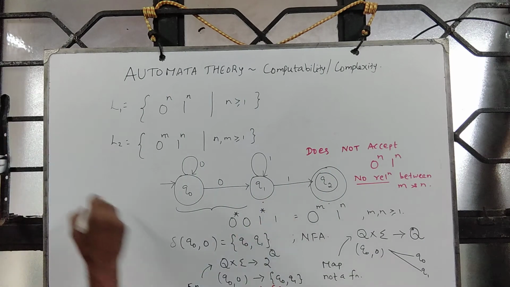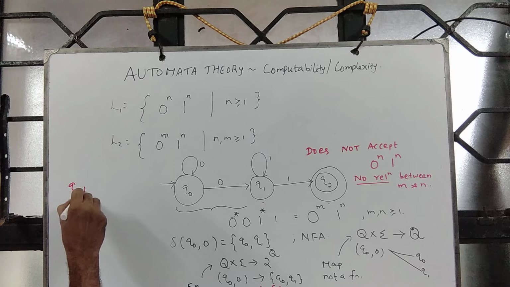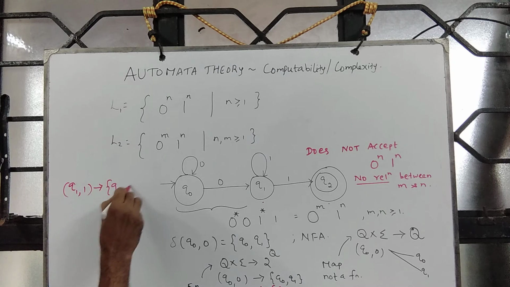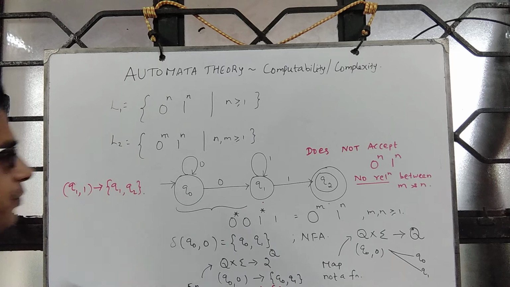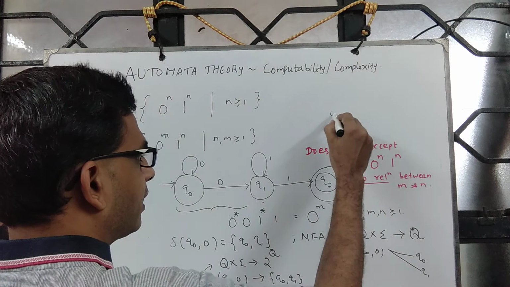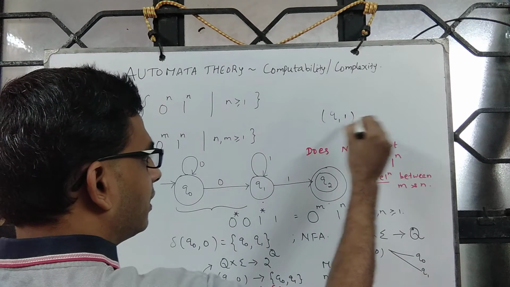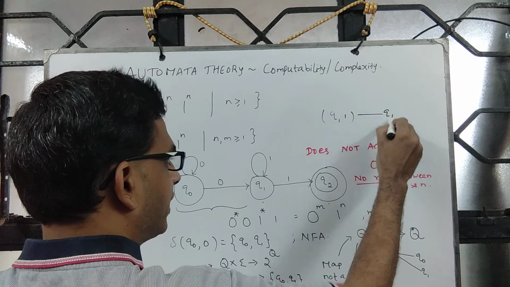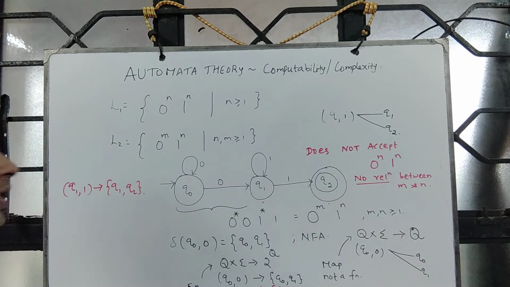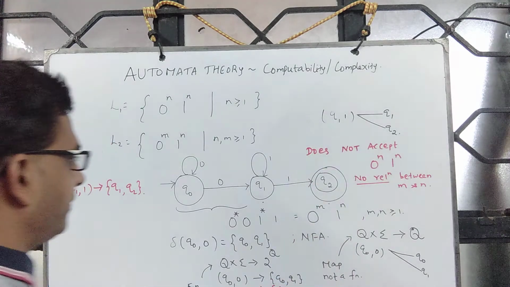So for this, I am saying Q1 comma 1 is mapped to the subset Q1 comma Q2. And if you see it as a map, then you see that Q1 comma 1 is mapping to Q1 and it is also mapping to Q2. It's not a function, it is just a map.